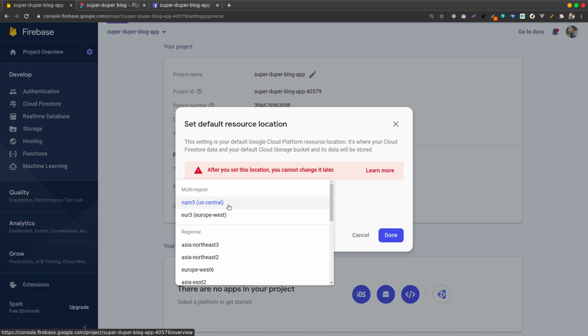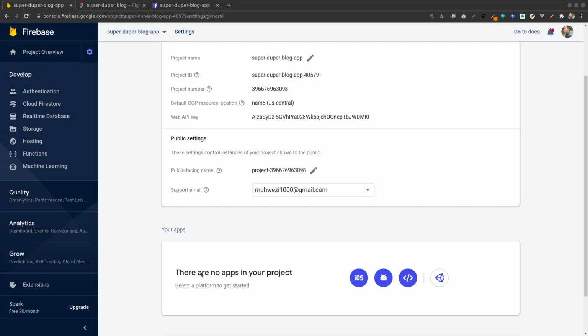Okay, so remember when you're creating a project. Now I want to create an app. There are no apps for this project, so I need to create an app. This is iOS, this is Android, this is web. There's also Unity, but I think I need web, because React is a web framework.